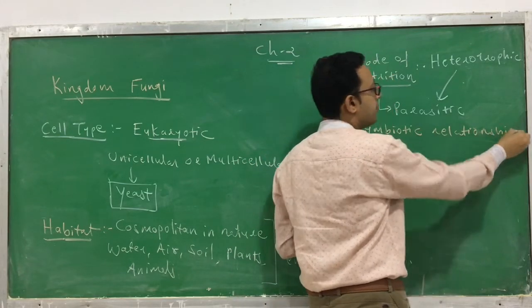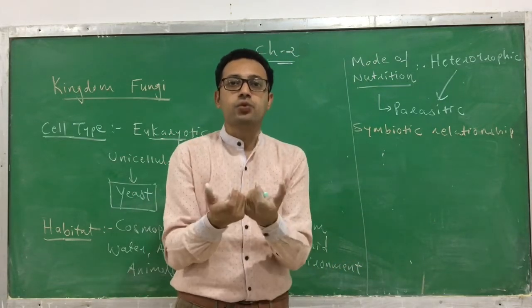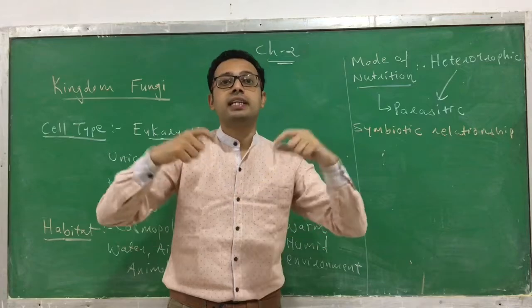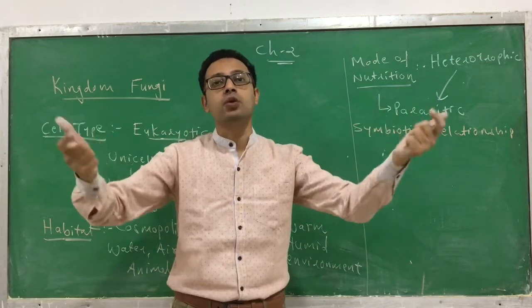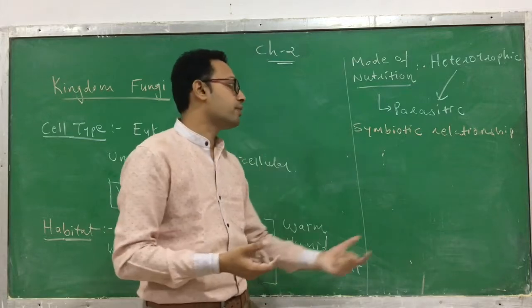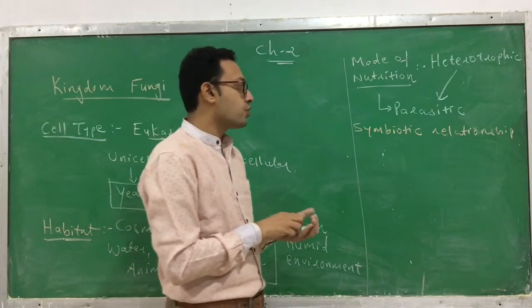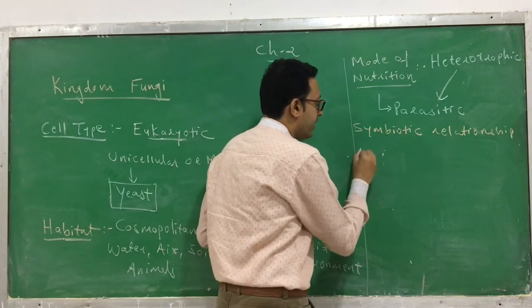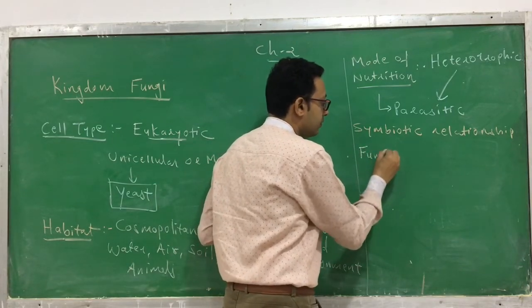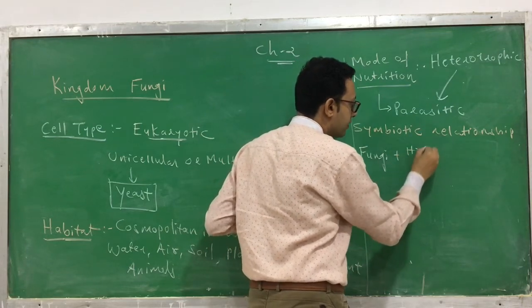Symbiotic relationship means that when two organisms live together, both get a benefit, or mutually both have an advantage when living together. This kind of relationship is called a symbiotic relationship. For example, the fungi live with higher plants.